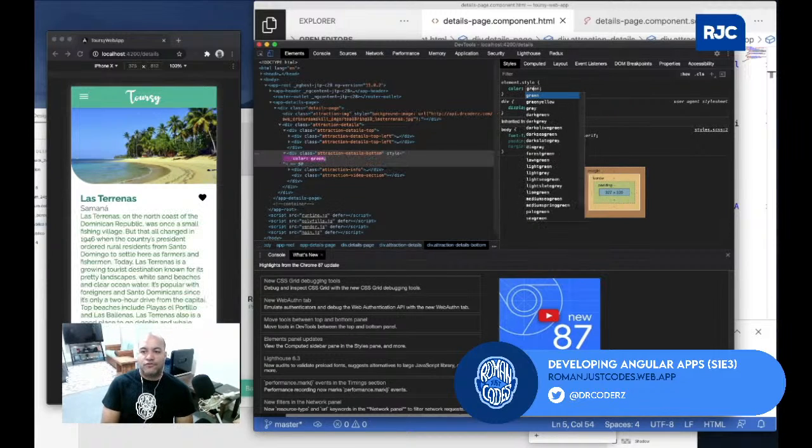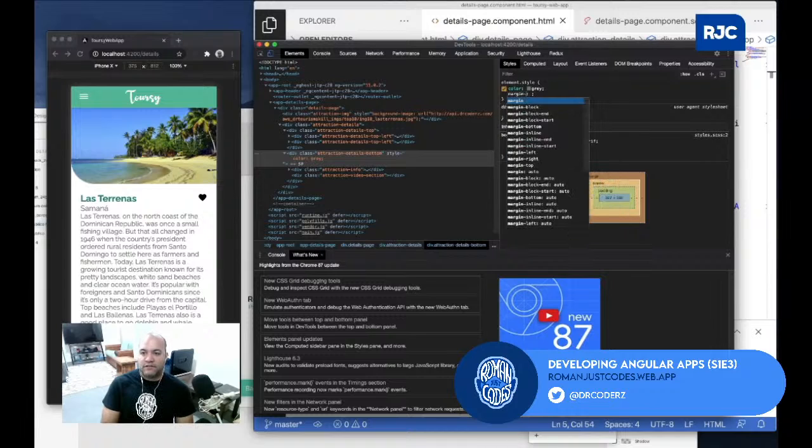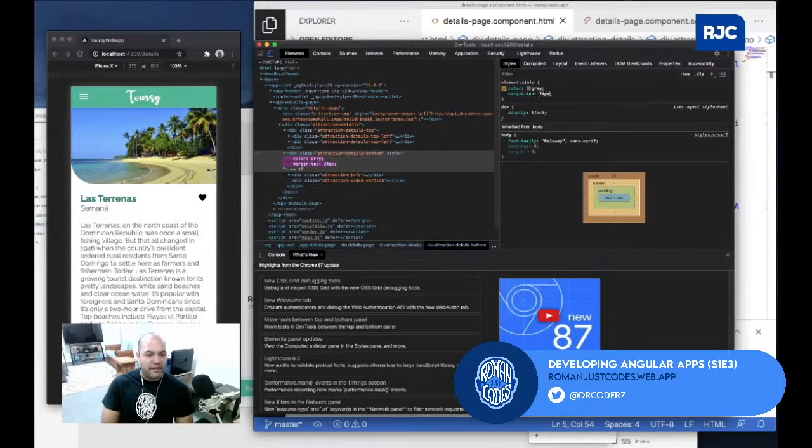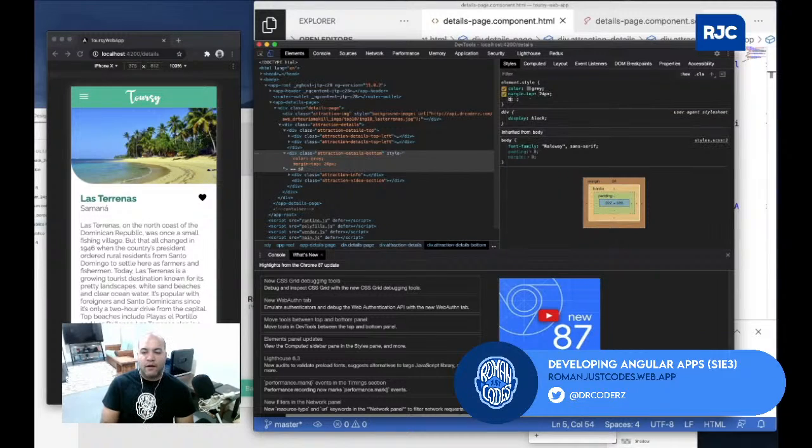So I'll do color gray, and then margin top 24 pixels, and then why don't we do some sort of divider, so I could do border top 1 pixel solid, a very light gray, something like that. Let's do CE.